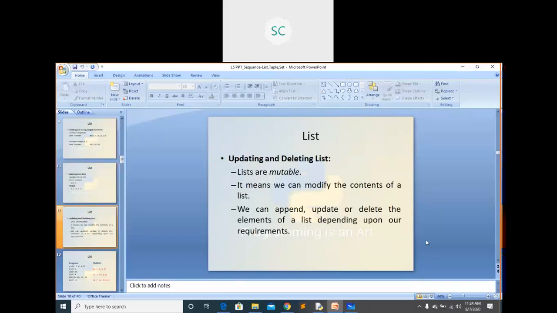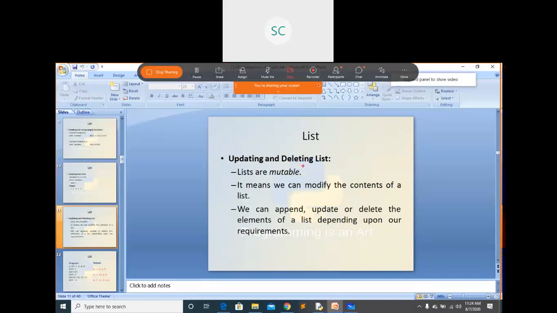Actually this list is mutable. Mutable means you can change the values which are present in the list. You can update the elements within the list, you can delete the elements from the list, and you can insert some extra elements within the list also, because list is mutable.